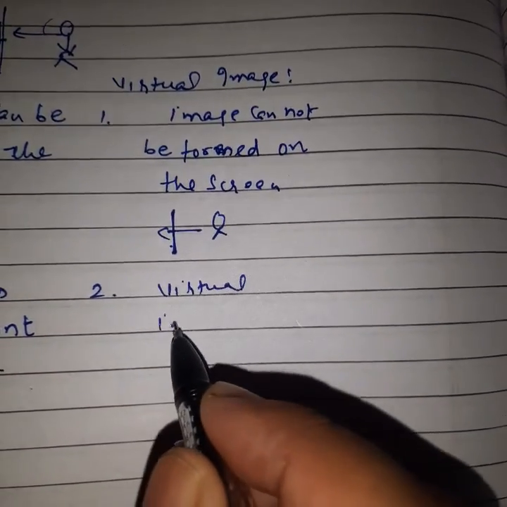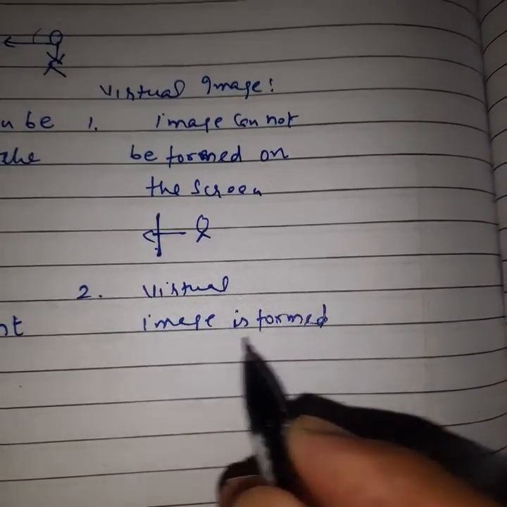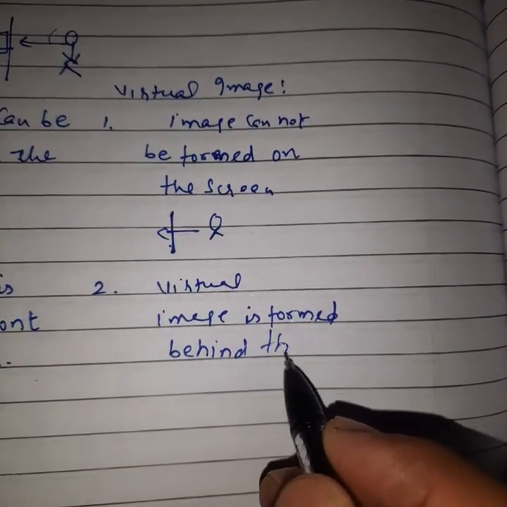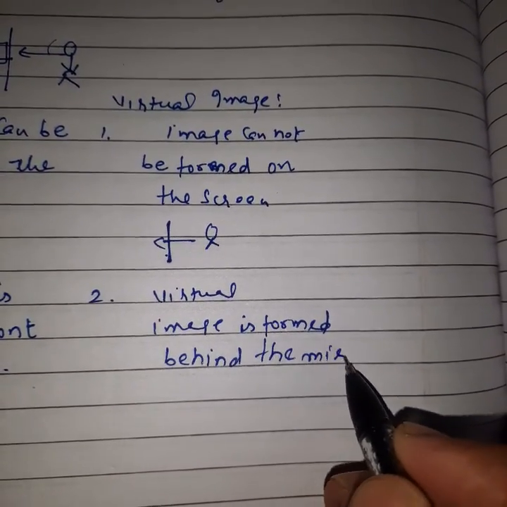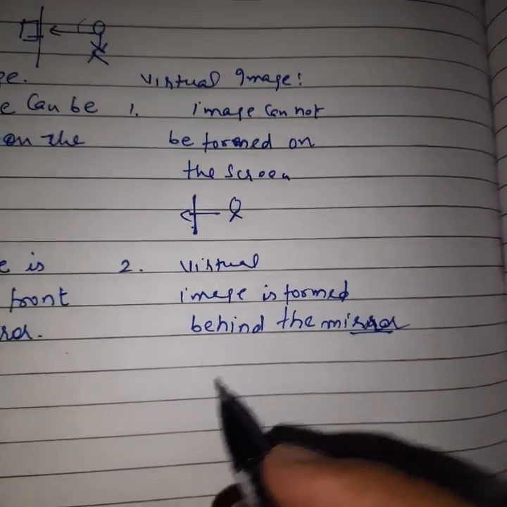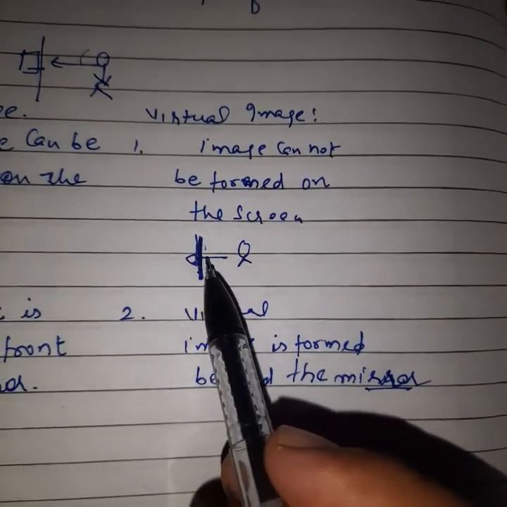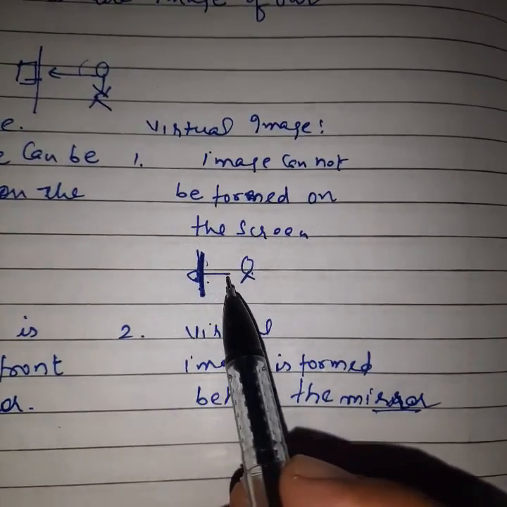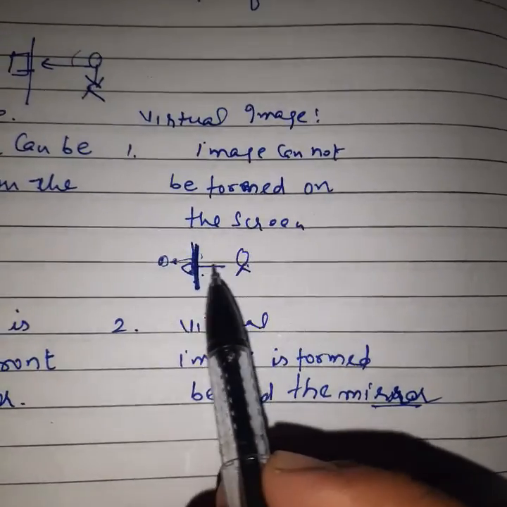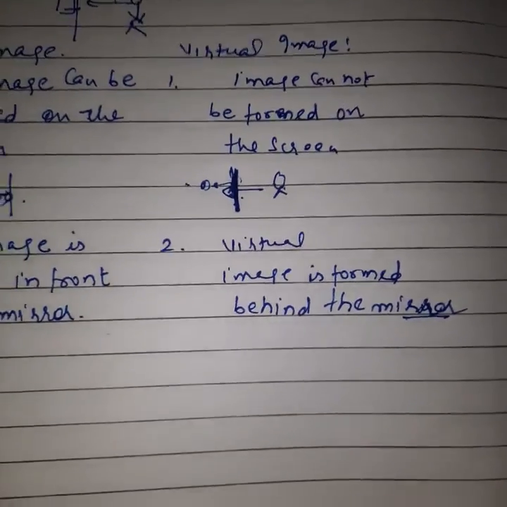Virtual image is formed behind the mirror. Okay or not? Okay. So if we have this mirror, a plain mirror, when you stand in front of it, your image is formed behind it. We can say inside the mirror, behind the polished surface, behind the mirror. Okay or not? Okay.